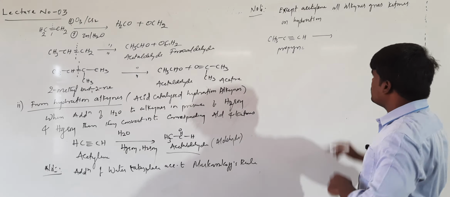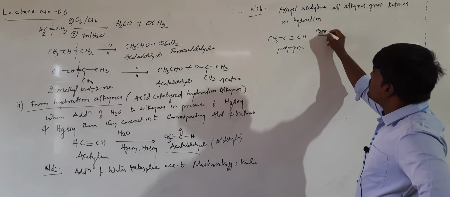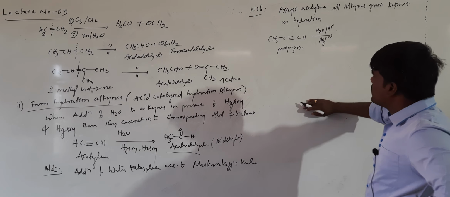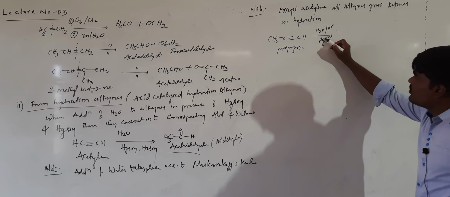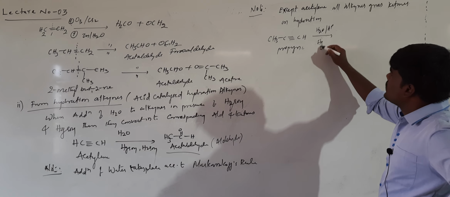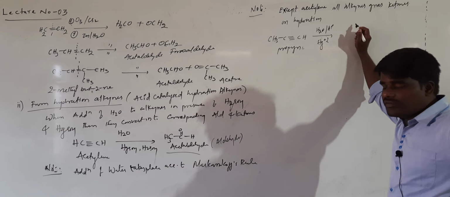If you take any alkyne other than acetylene and add water in presence of H plus and mercuric plus 2, the reagent can also be represented in this form, H plus and Hg plus 2. It is an alternative way of representing the reagent.